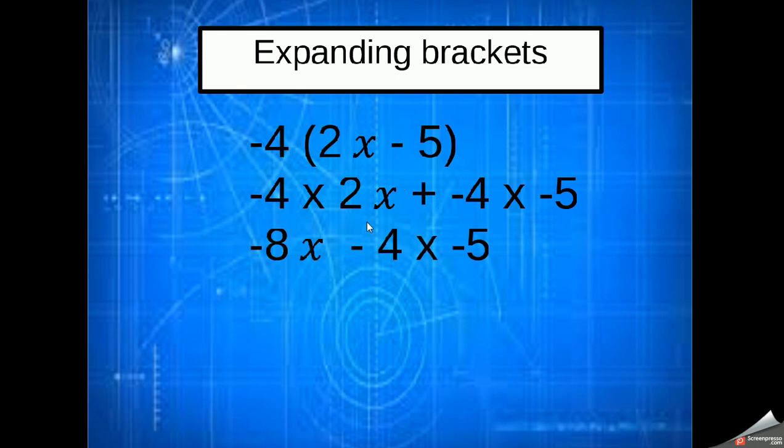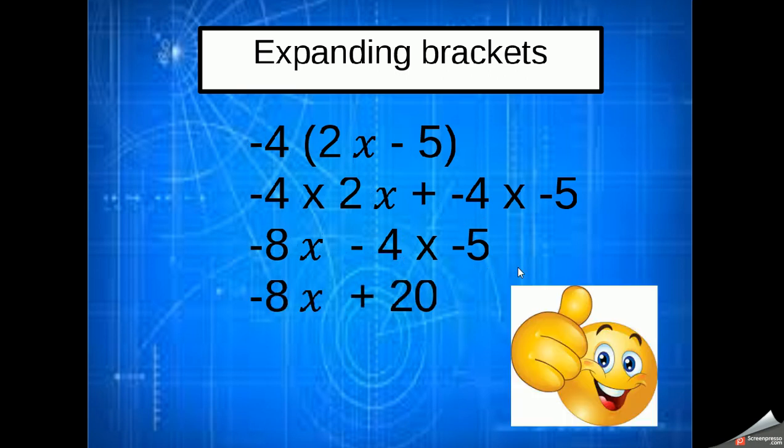So -4 times 2 is -8. Remember, if you can't remember your working with negative numbers, the first couple of videos I think were on negative numbers. And then because there's just the x here, and x times the number is just simply x. So -4 times 2x gives us -8x. Now then, coming to the second one, we've got a -4 times a -5.